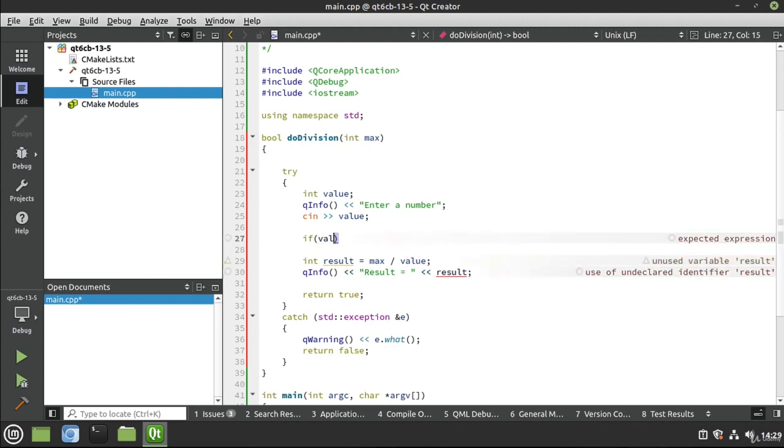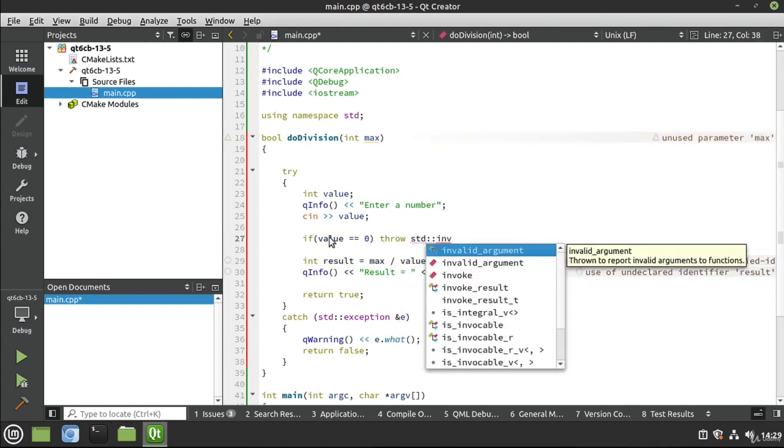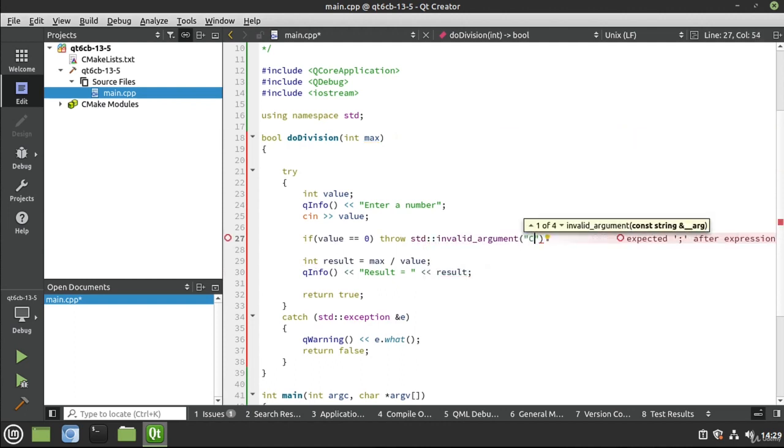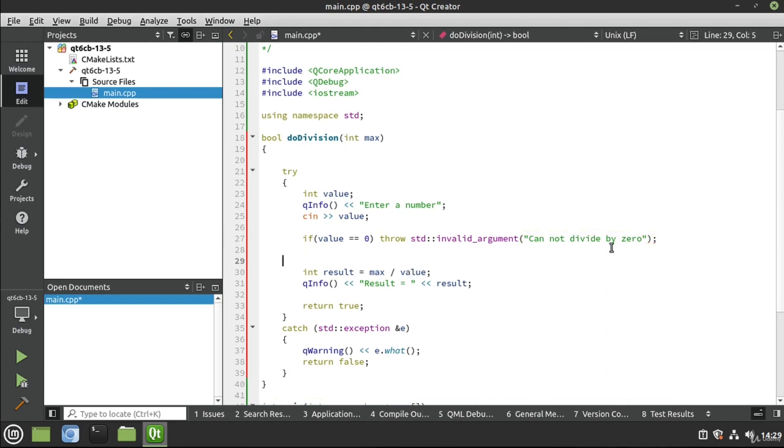I'm going to say if value equals 0, then I want to throw std, and I want an invalid argument. Now, the problem when we get into the standard library land is it gets very, very finicky. Someone here is going to say, well, you really shouldn't use invalid argument because it's not an argument. This would be if the maximum was wrong. Ugh, that's frustrating. But we can still use it, even though someone out there is going to say we shouldn't. It's just how it is.